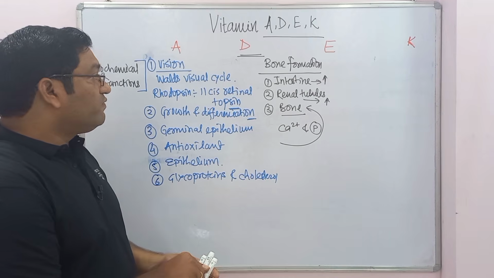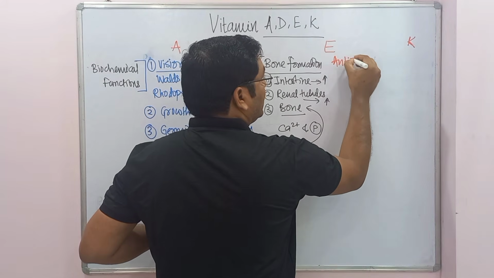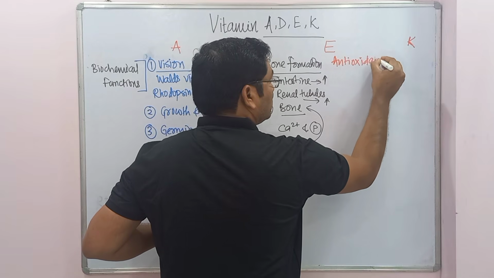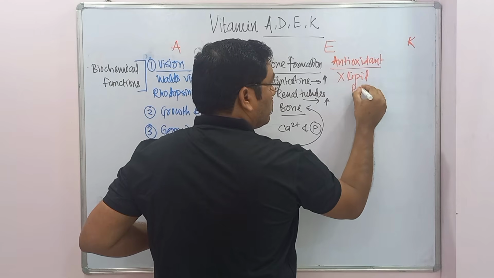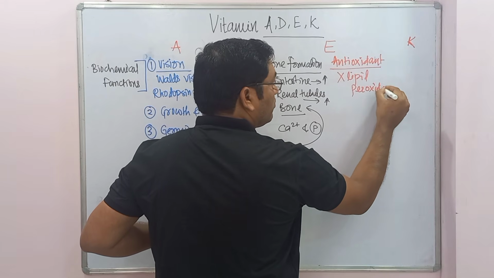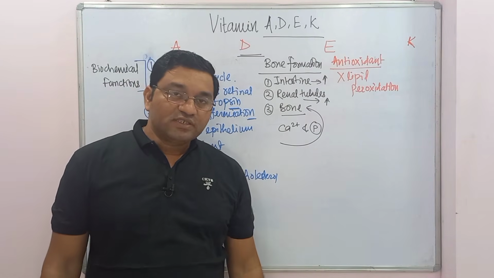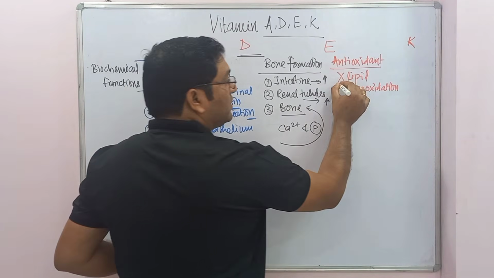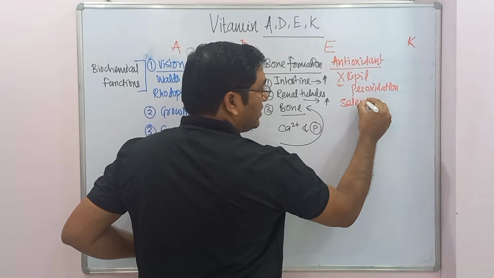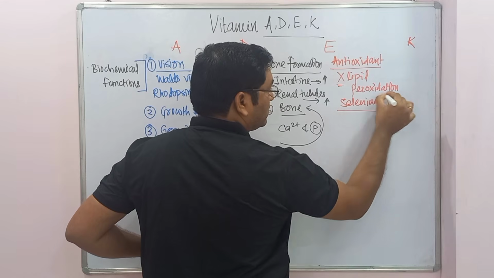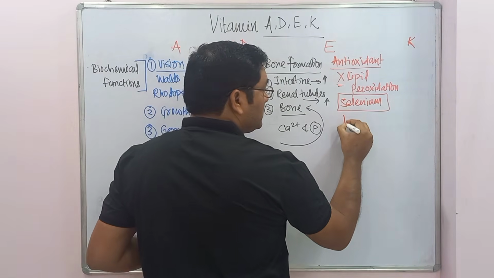Vitamin E, the important function of vitamin E is as an antioxidant. It prevents lipid peroxidation. This is an important function of vitamin E. It is a chain breaking antioxidant that prevents lipid peroxidation. So it prevents the damage to various macromolecules. It acts synergistically with selenium in the antioxidant function. So it maintains the RBC integrity.